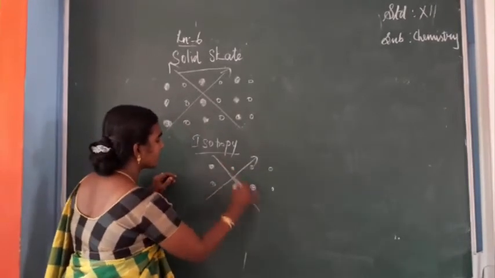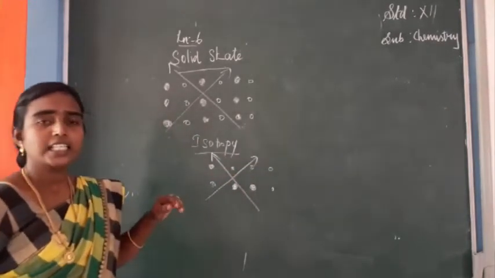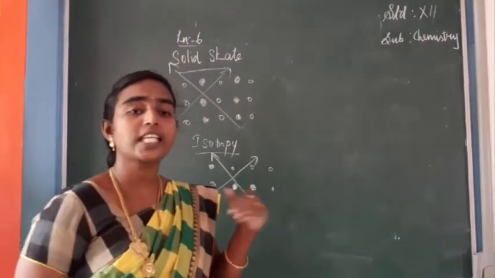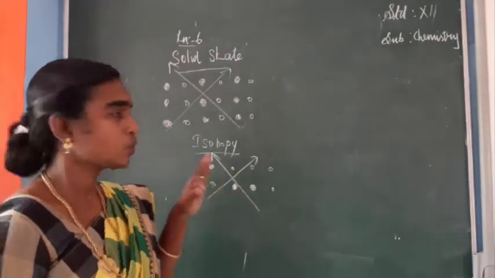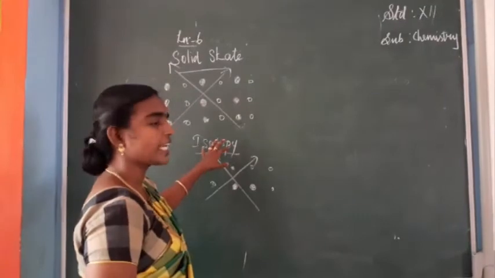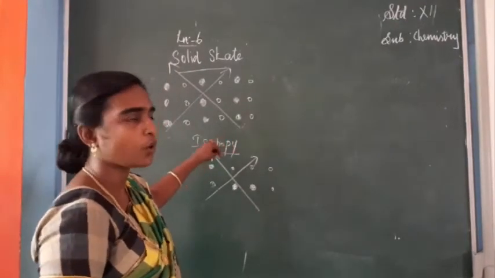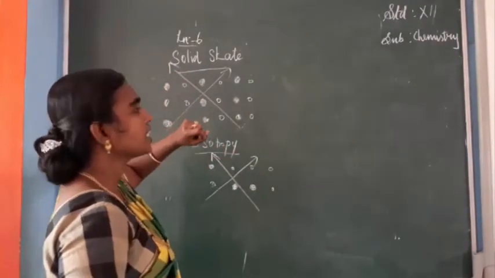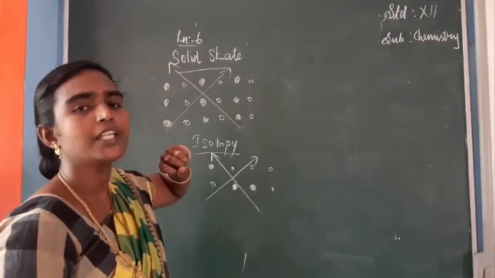So whatever the direction, we get the same physical properties in all directions. So amorphous solids exhibit the property of isotropy, and crystalline solids exhibit anisotropy.